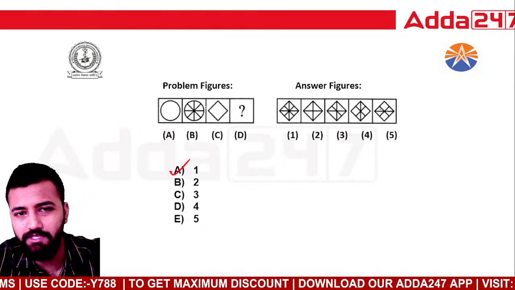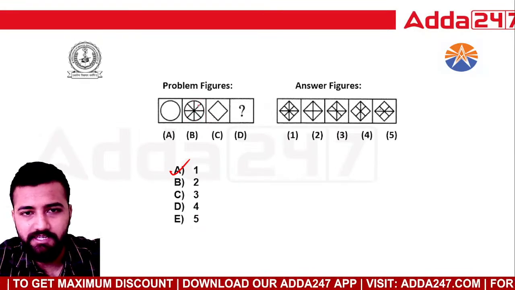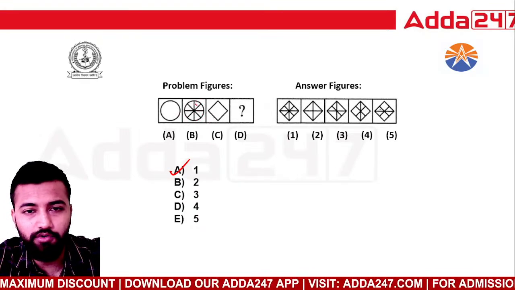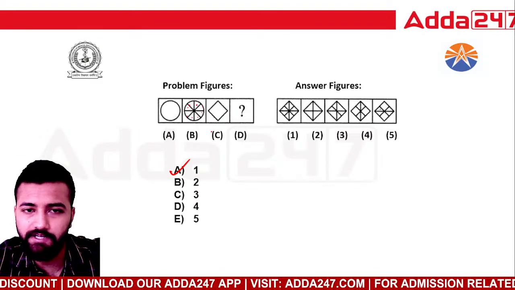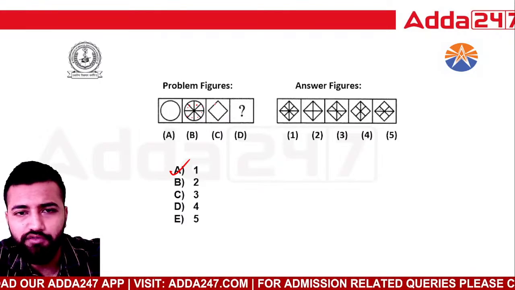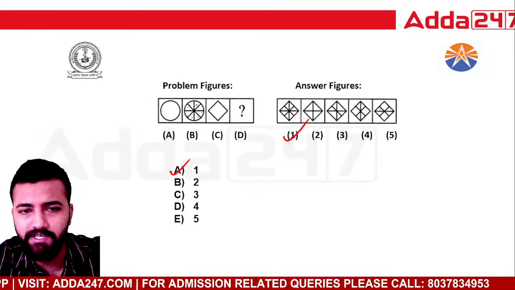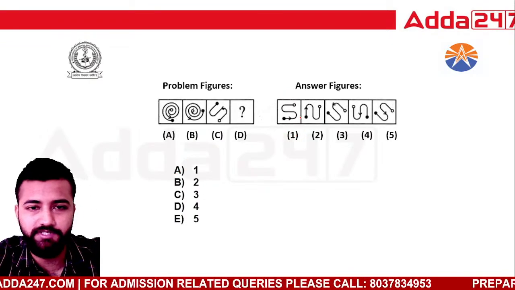So out here, if you see, this is a circle and it has 8 segments, right? So 1 2 3 4 5 6 7 8, there are 8 segments. So this also has to be divided into 8 segments, right? So if you break it into 8 segments, this is the option: a square which has 8 segments. Easy question, right? Yes, option A is the correct answer.